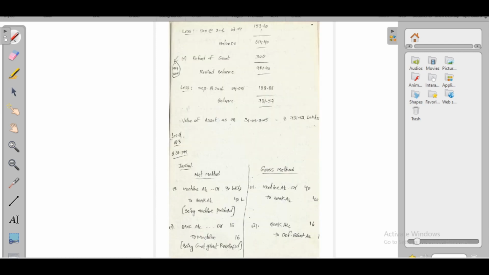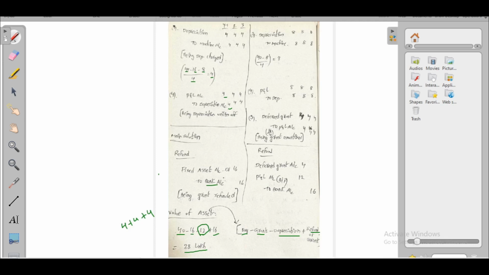Now we'll see gross method. As per gross method, at the time of purchase of machinery, machine account debit to bank account 40 lakhs. At the time of receipt of grant, bank account debit to deferred grant account 16 lakhs. We have to calculate depreciation.